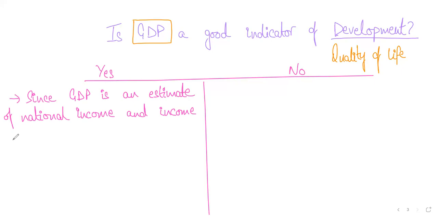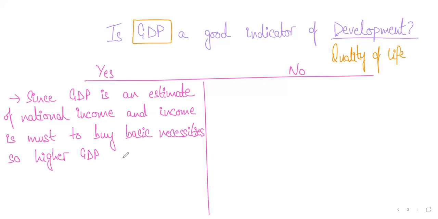And income is a must to buy basic necessities. So higher GDP facilitates development. I'm not saying that higher GDP will definitely lead to development, but what I'm saying is that higher GDP would help a country to achieve higher levels of development. How many of you understood this?